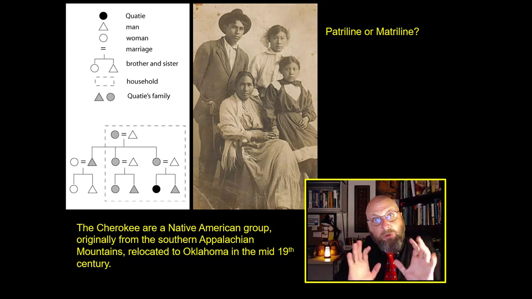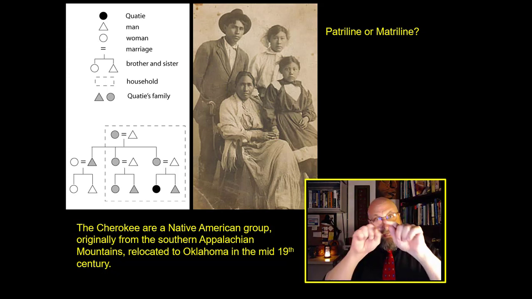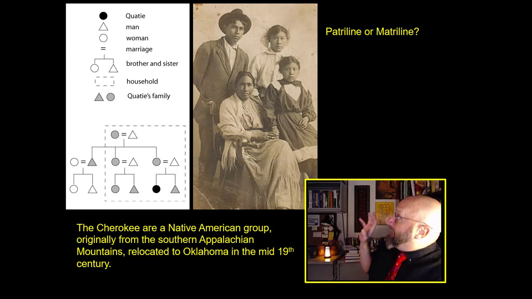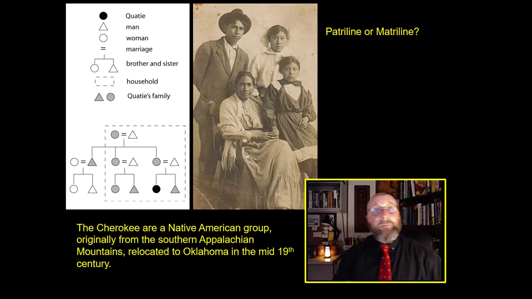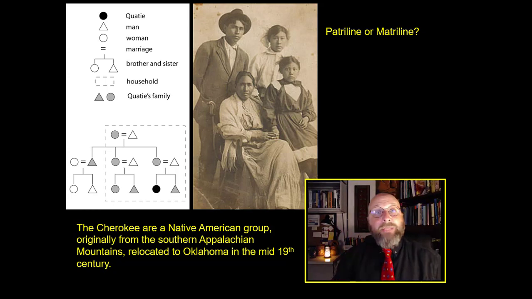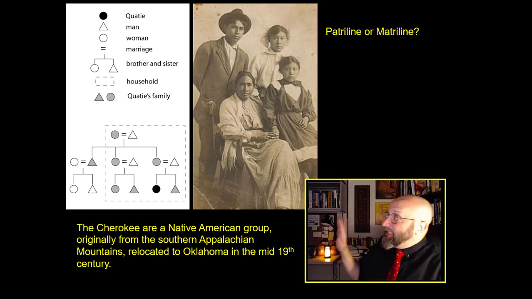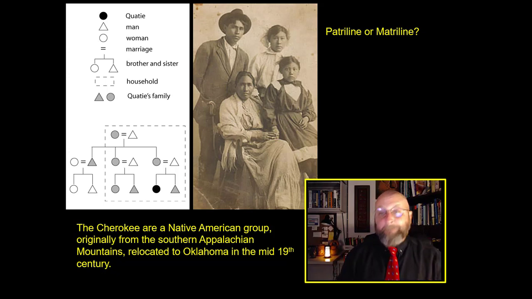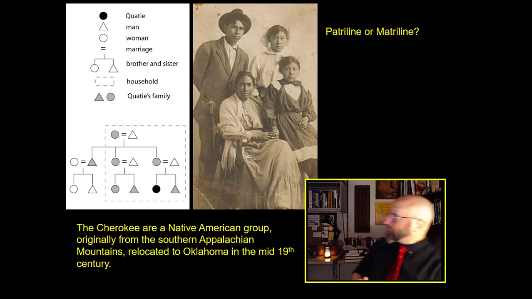And please note, I want you to look at Quatty's kinship, that the dotted line is her immediate family. She's, of course, in all bold. She's the black circle. But the people in shaded gray, those are the people that share the same last name as Quatty. So look at Quatty, and I want you to look at her family and look at how the names are inherited vertically through time, through the different generations. Is this Cherokee family an example of a patriline or a matriline? Is it patrilineal or matrilineal?